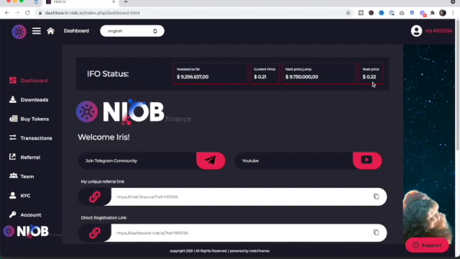I am going to, again, do everything with you in front of you. So what you want to do is go to the left side and you'll see Buy Tokens. You're going to click on that.